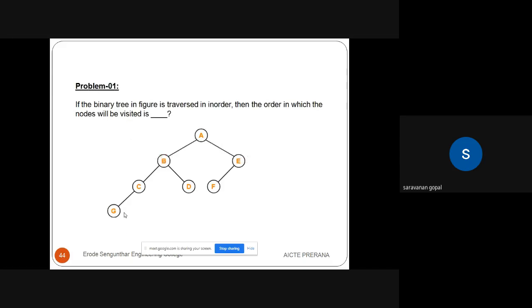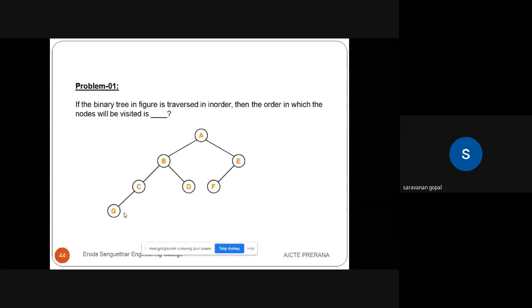Here I am mentioning some problem statements from the tree point of view. Until now we discussed tree traversal and the basic terminologies in tree. So basically, the first question is, tree is which data type. Sometimes they ask tree is which data type. So it is a non-linear data structure.